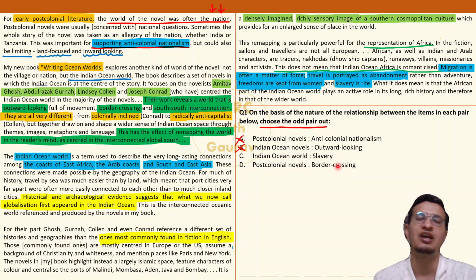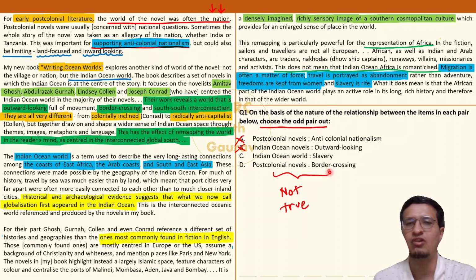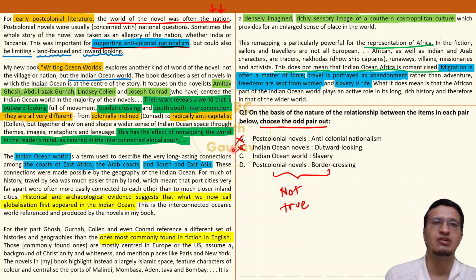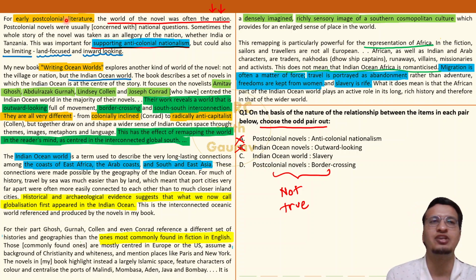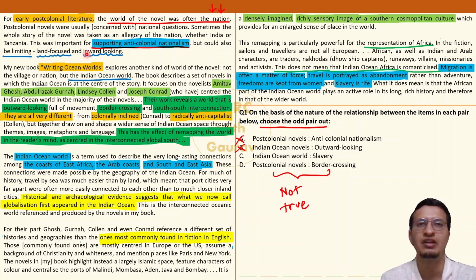Post-colonial novels, border crossing. Oh, okay. Not at all. This is not true. Why? Because border crossing is a feature of the Indian Ocean world novels. But what does it say? Post-colonial novels, meaning the first paragraph, we have to hold on to this group. But no, they are limited in nature. They are land focused and inward looking. They are not doing any kind of border crossing. They are not outward looking in nature. So this is not a legitimate pairing, and hence obviously C can be accepted as correct. D is going to be the answer.